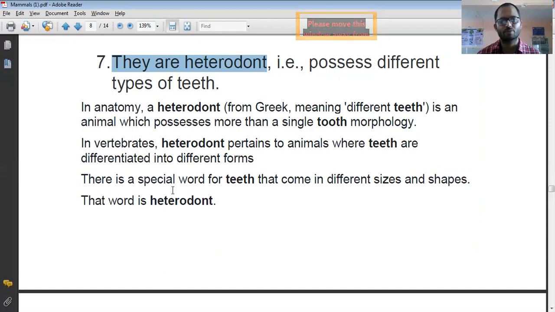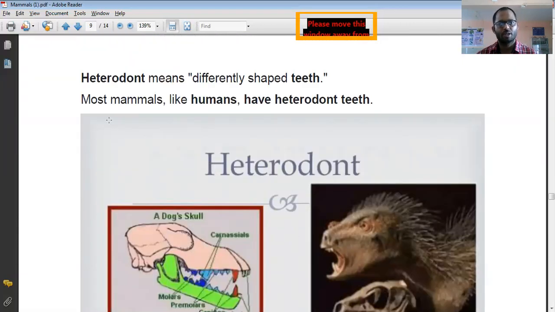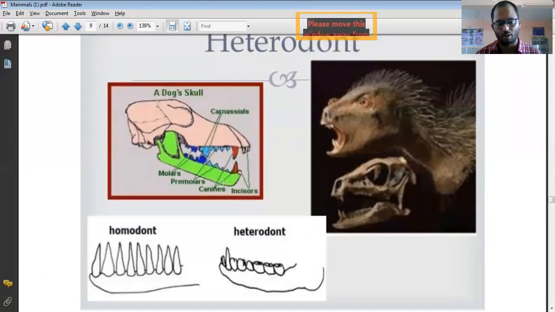So there are special words for teeth of different size and shape. That is, the teeth which are present in the socket or in the jaw are of different size and of different shape. This is known as heterodont teeth. So you can see on your screen, mammals like humans have heterodont teeth. Humans obviously have different shapes and different sizes of teeth. You can see on your screen heterodont teeth: molars, premolars, canines, incisors. These are the different types of teeth found in a dog skull.